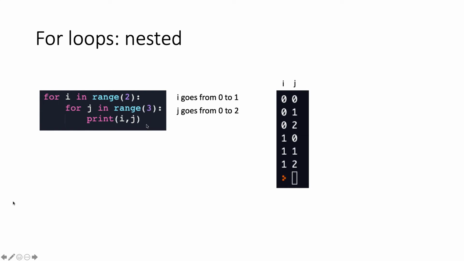For the first iteration of the i loop, you can see 0, and then we see the corresponding values 0, 1, 2. Then it finishes the first block, so it goes all the way up again. Now i takes the value 1, and it'll output 1 0, 1 1, 1 2.